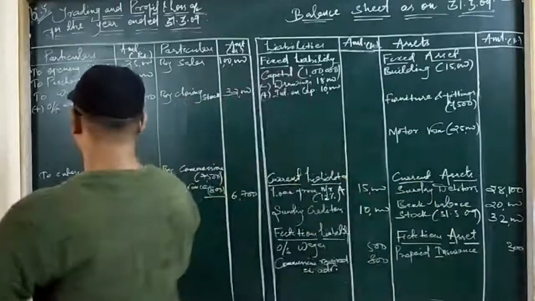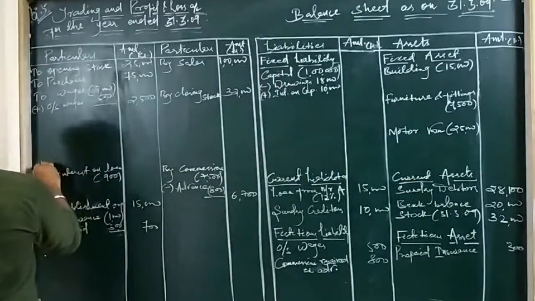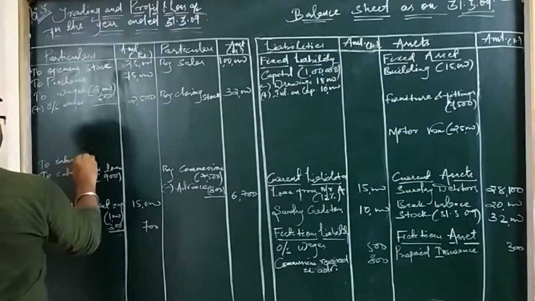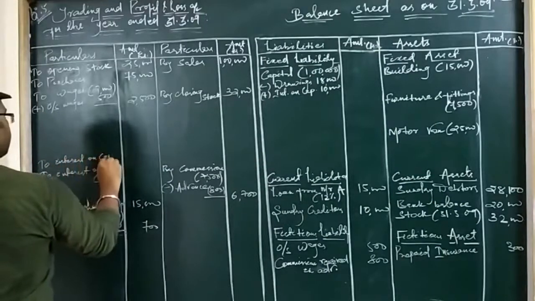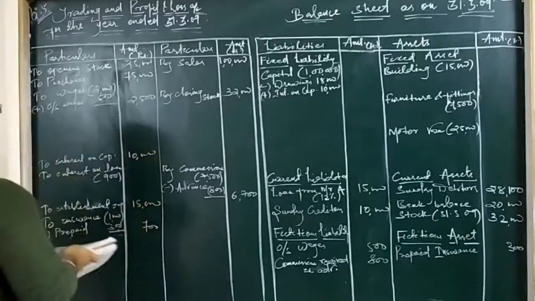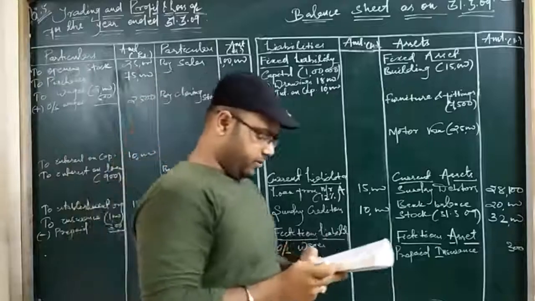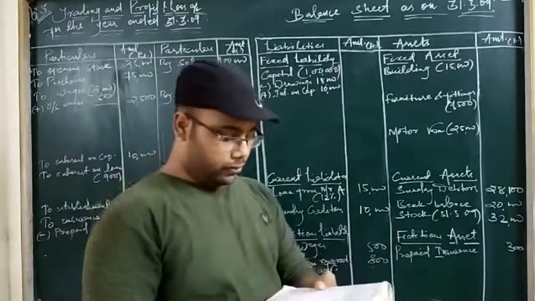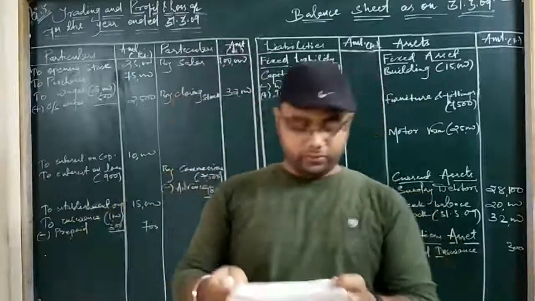We will be writing it on the debit side of profit and loss account, interest on capital 10,000. So two adjustments are done for interest on capital. Always look at the adjustment to check whether two effects are done or not.